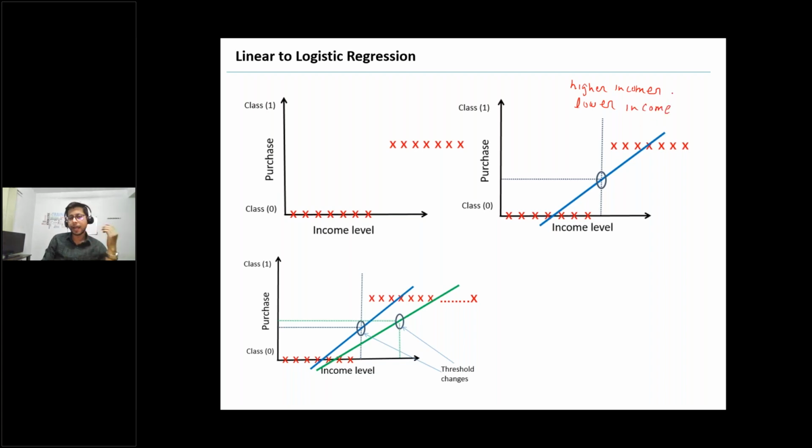How will you identify them? You have only their income, like 50K, 40K, 30K, 20K. And if you give some input to your linear regression, it will predict like this.